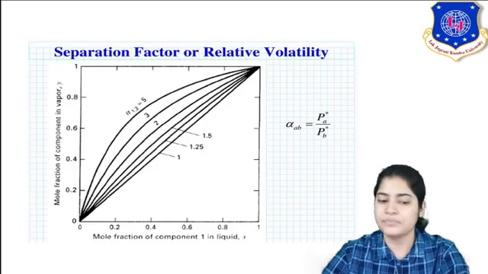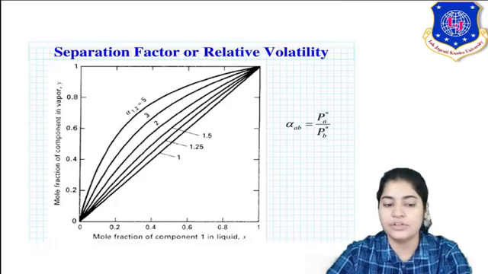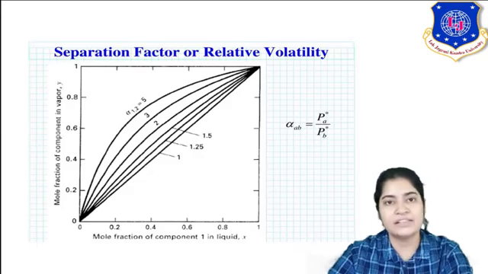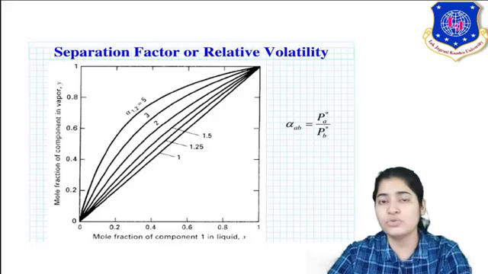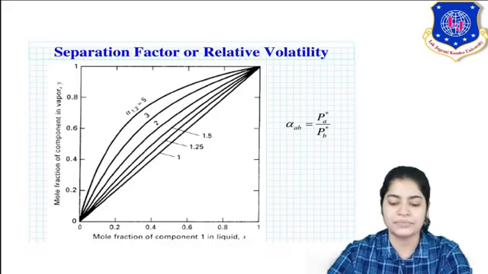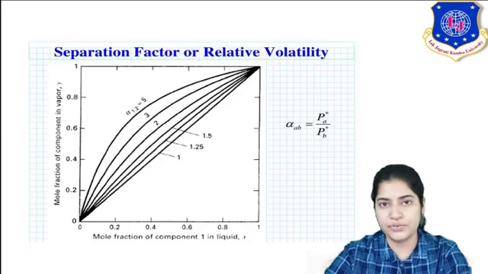At alpha equal to 1, it means your equilibrium curve is intersecting with the diagonal. You can see it is a diagonal line. It means y is equal to x. The composition of the more volatile component in liquid is the same as that in vapor, so no separation has taken place. So that is not feasible. Now moving forward, this was how you relate relative volatility.